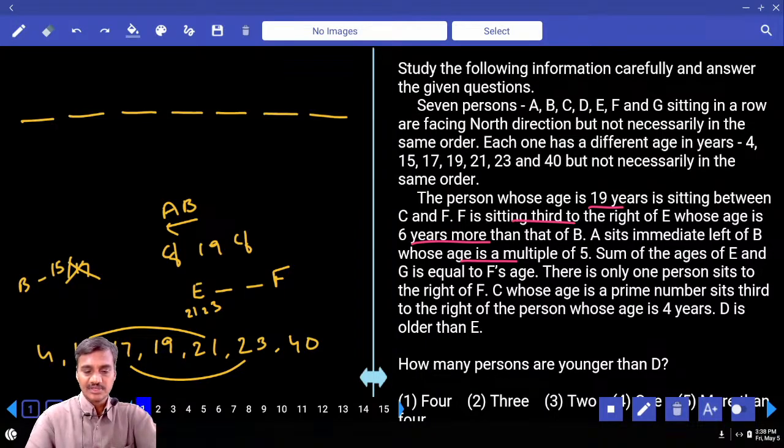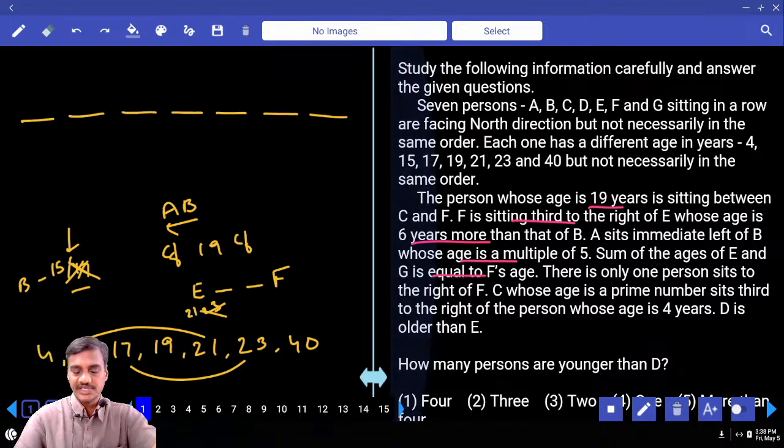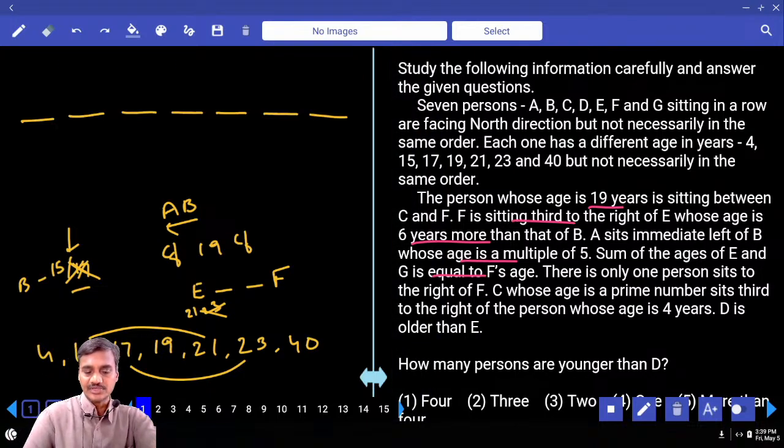If B is 15, then as of now, B's age is 15 or 17, out of which 17 is ruled out. Then, if B is 15, E must be 21. E is 21. Then, the sum of the ages of E and G equals F. E is 21, and 21 plus something must equal F.